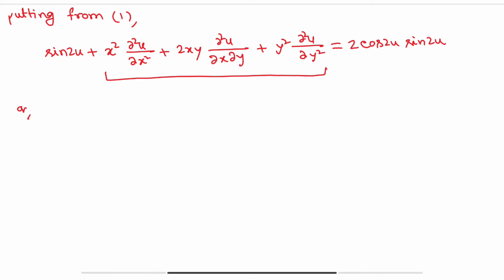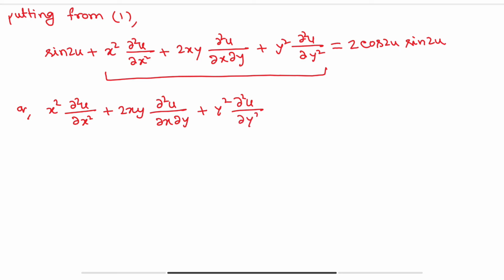So x square del 2u del x2 plus 2xy del 2u del x del y plus y square del 2u del y2 is equal to 2 cos 2u sine 2u, and this sine 2u will go to the right hand side, so minus sine 2u.